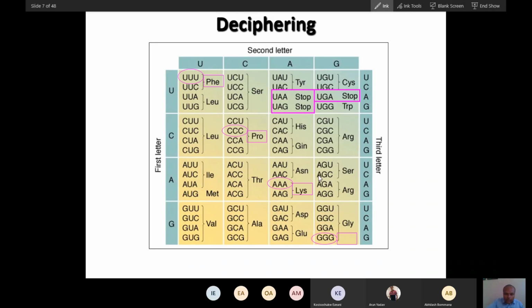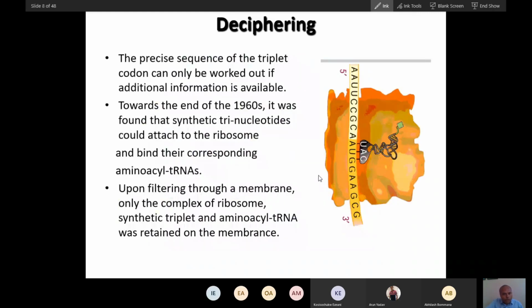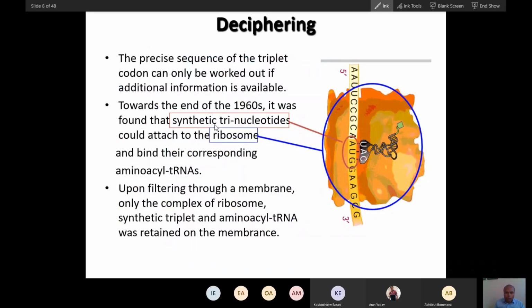Now, you already know protein translation happens on the ribosome, and in the ribosome, three nucleotides form a word, a codon. That codon will be decoded by the anticodon that is present on the tRNA.